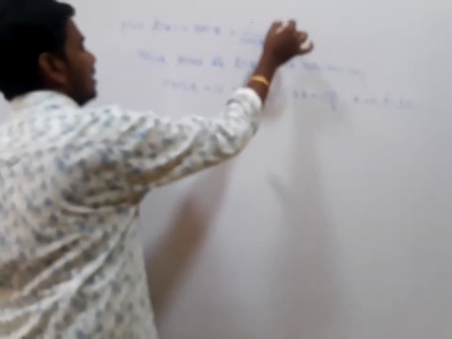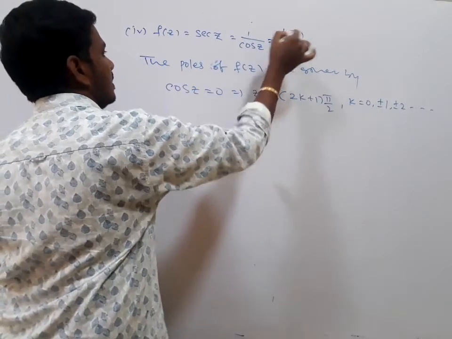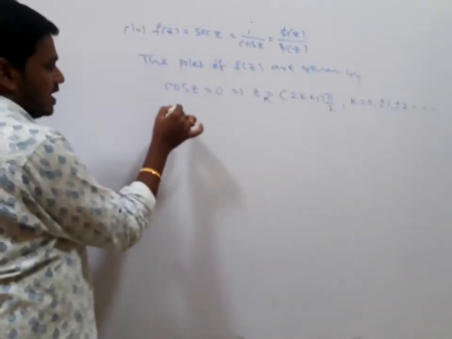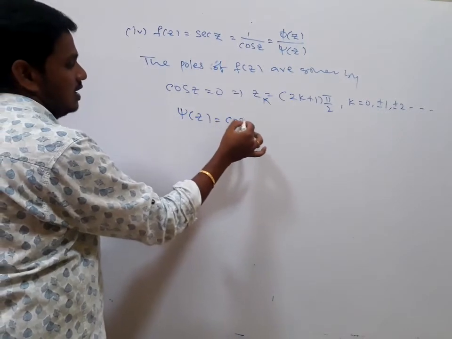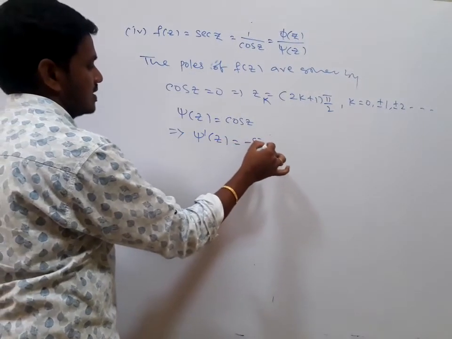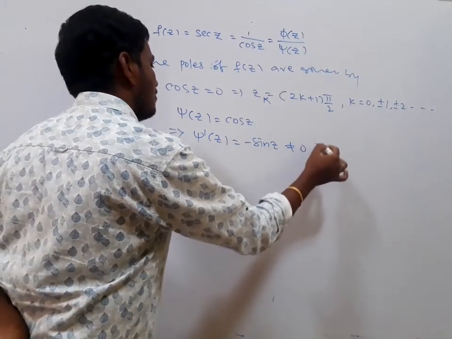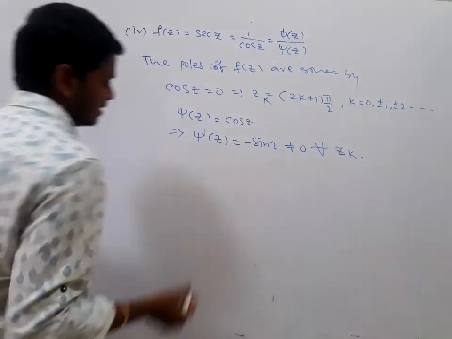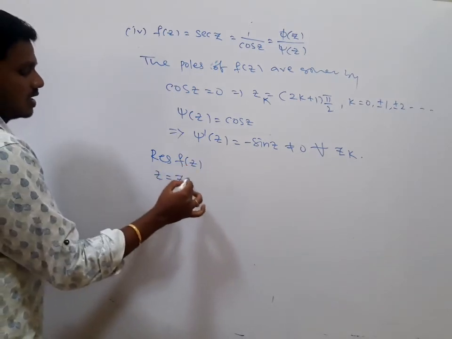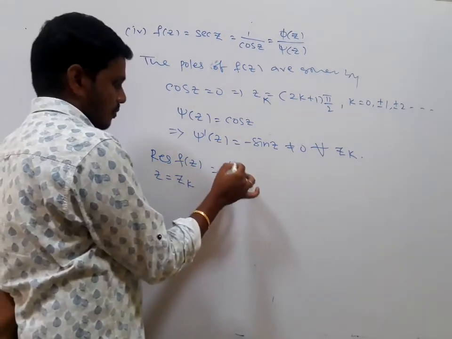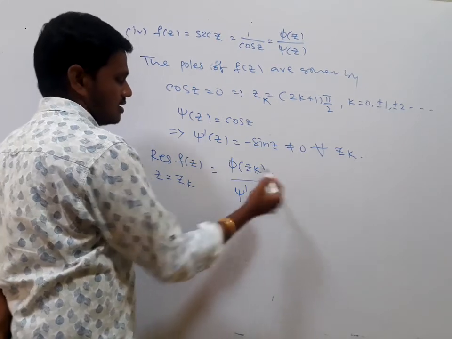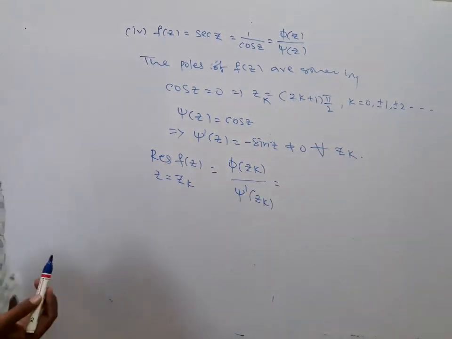So it is in the form of phi of z divided by some psi of z. At these values cos z is 0, but sin z is not. Here psi of z is equal to cos z, which implies psi dash of z is equal to minus sin z, which is not equal to 0 for all zk. Now the residue of f of z at z equals zk is phi of zk divided by psi dash of zk. Here, in this case, the alternative formula is applicable in case of simple poles.